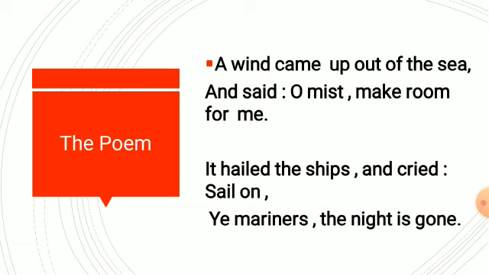Whenever you travel at daybreak, you will find mist in the atmosphere. In the winter season there is fog, and in the other seasons you will find mist. So don't be confused between the mist and the fog, because mist has more visibility than the fog. Both restrict the visibility, but mist has more visibility as compared to the fog. So the wind comes from the sea, reaches the shore, and tells the mist to clear the passage so that it can move ahead.